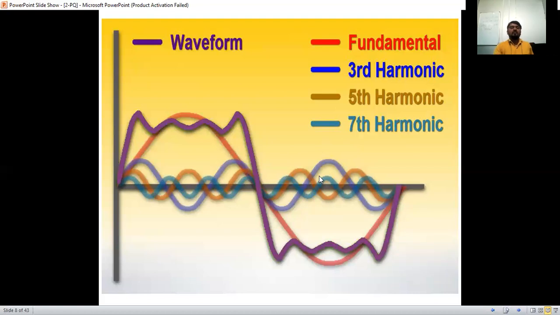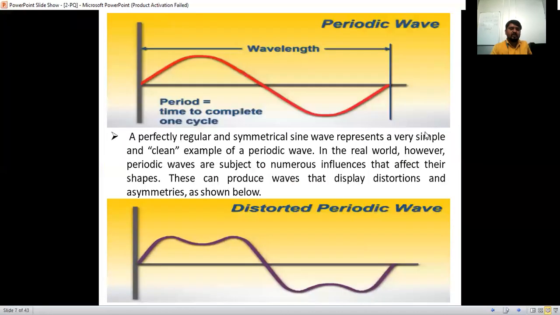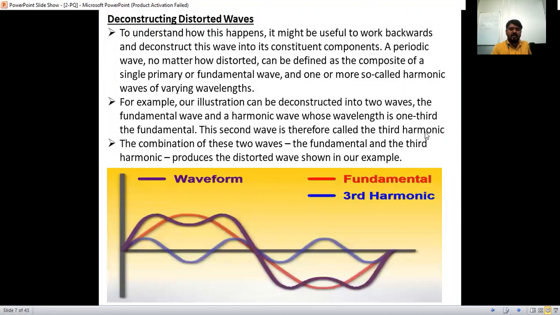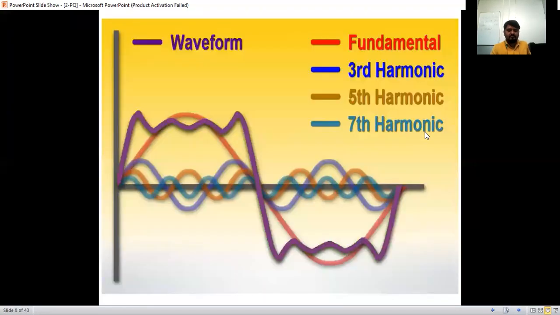So beyond 10, that is 11, 12, 13, 14, like that, we consider them as integer multiples. We can consider up to 11, 12, and after that also it continues. Okay, so this is just the introduction part of harmonics. If you have any doubts, you can ask, then we'll start the syllabus. Any doubts? No, sir. Okay.